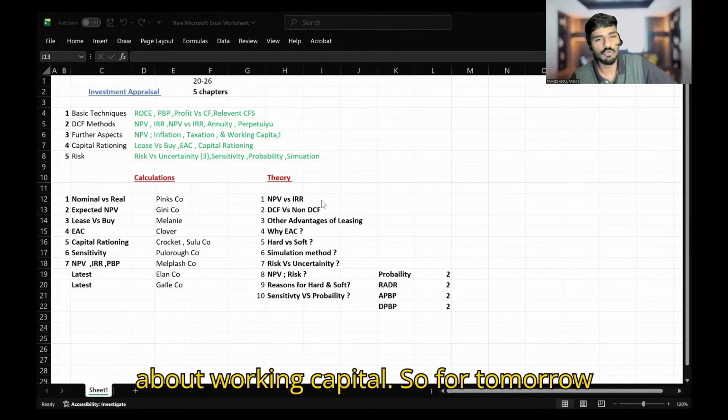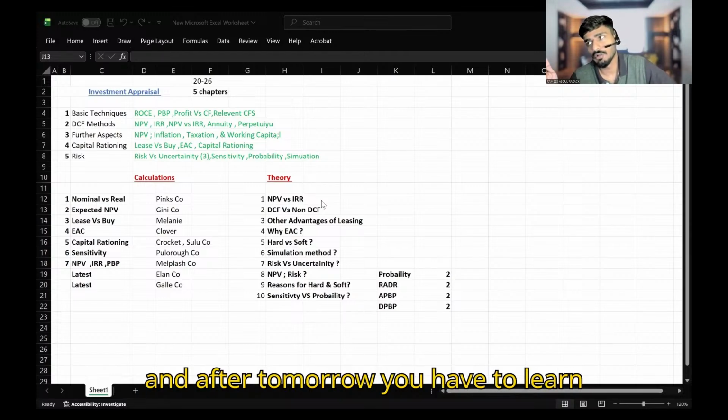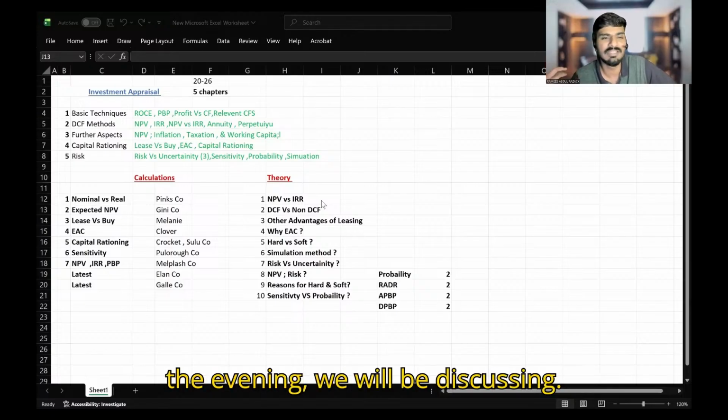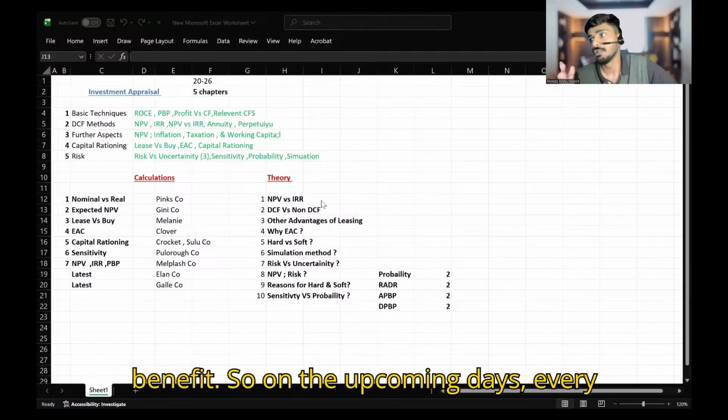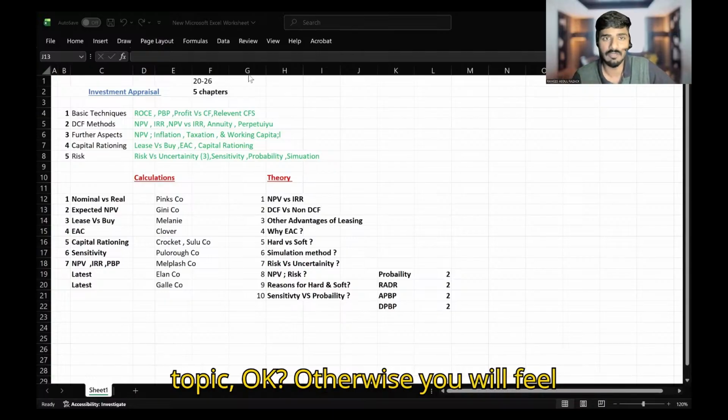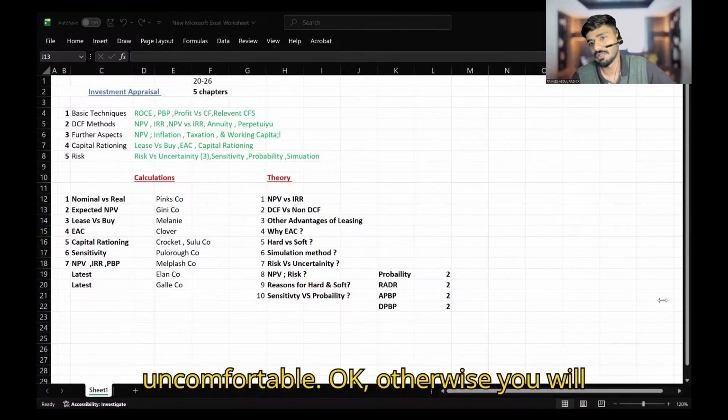After 2 days we'll discuss working capital. So for tomorrow and after tomorrow, you have to learn working capital. Then after tomorrow in the evening, we'll be discussing working capital, so you'll get the benefit. On the upcoming days, every 2 or 3 days, you have to change the topic. Otherwise you will feel uncomfortable.